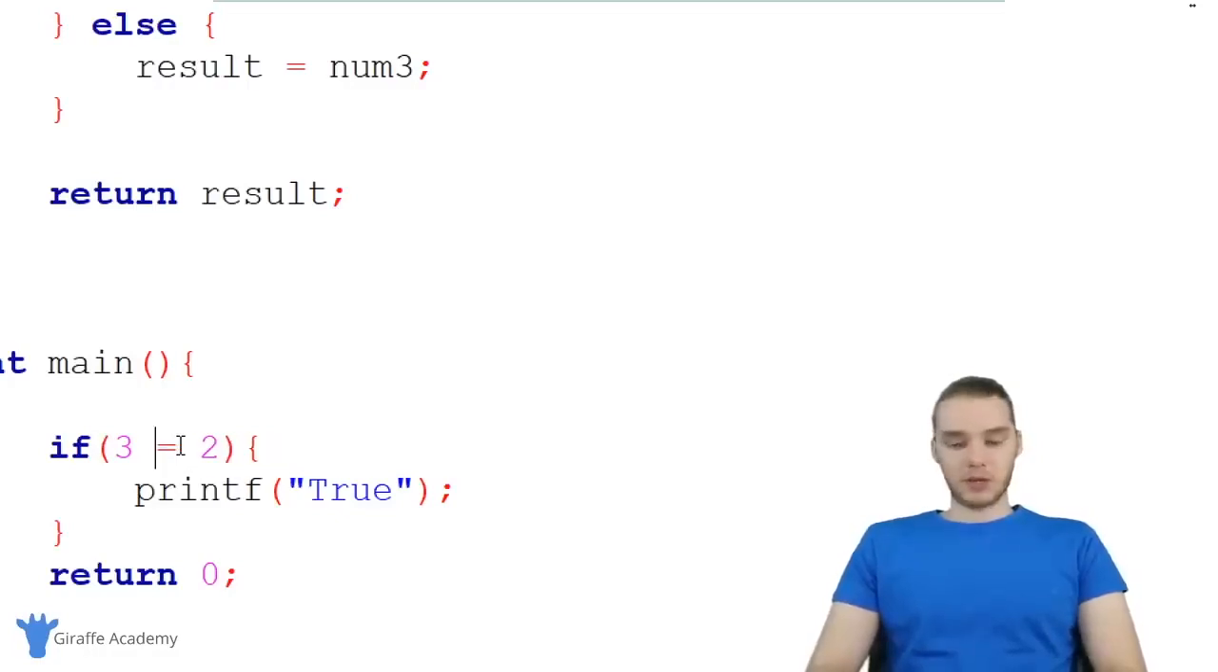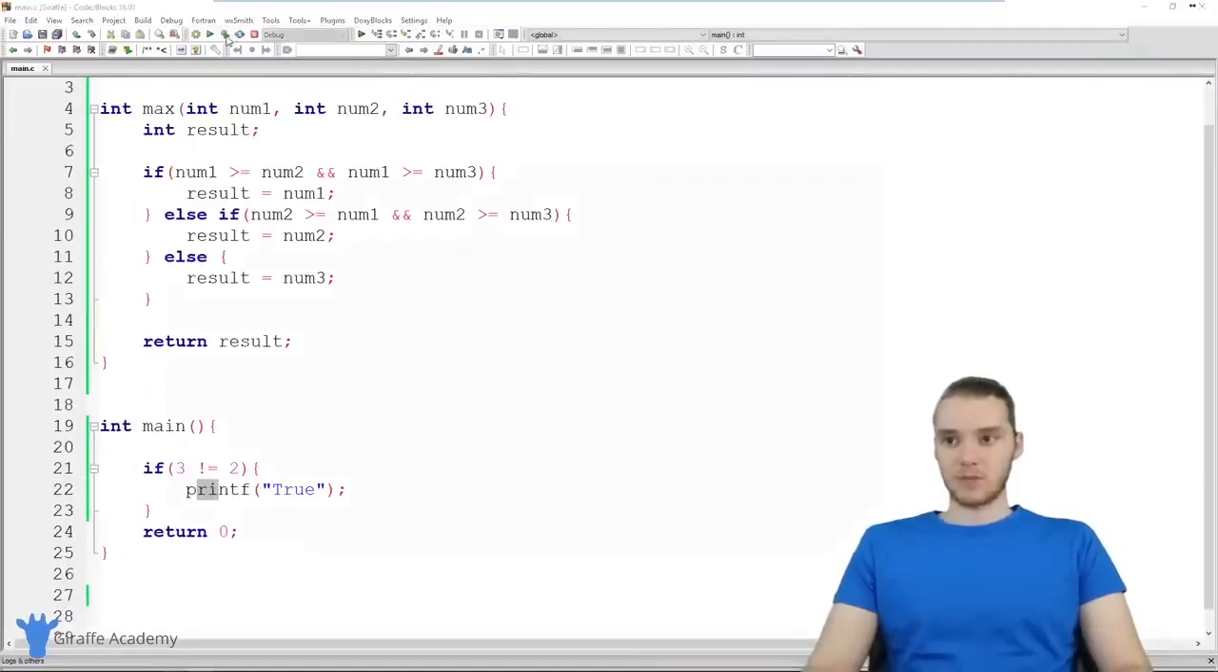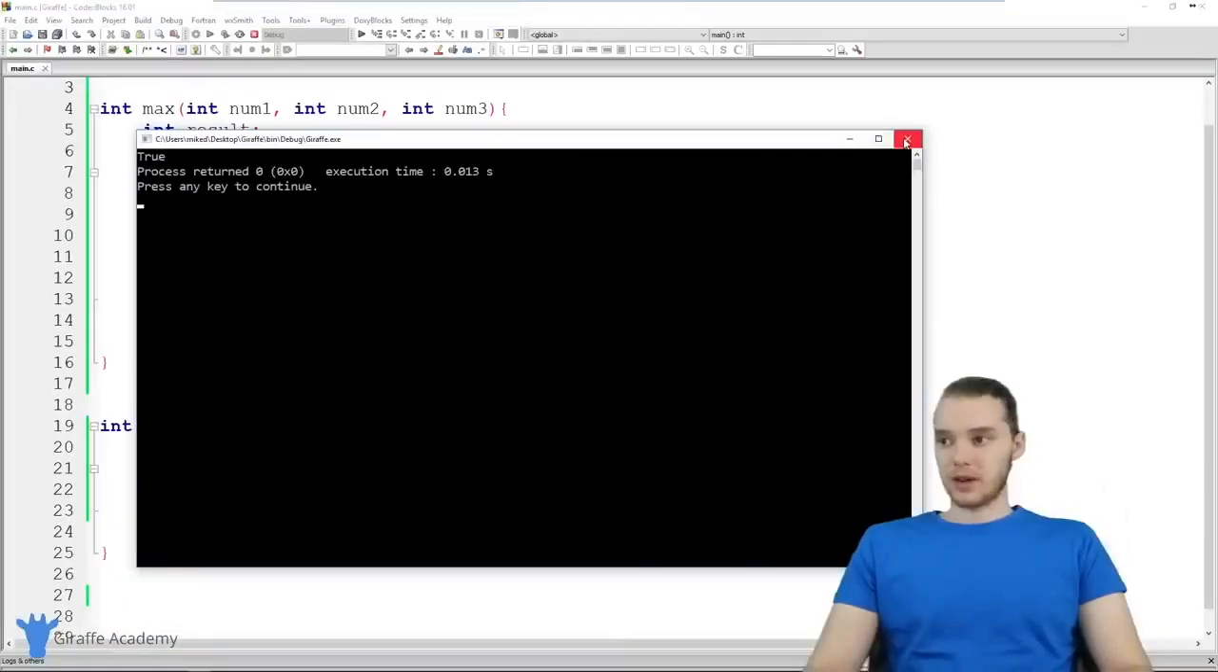We can also use one more, which is this exclamation point. An exclamation point basically means not equals. So I could say if 3 is not equal to 2, then we'll print out true. Down here, let's run this and you'll see that we get true. So yeah, there you go.